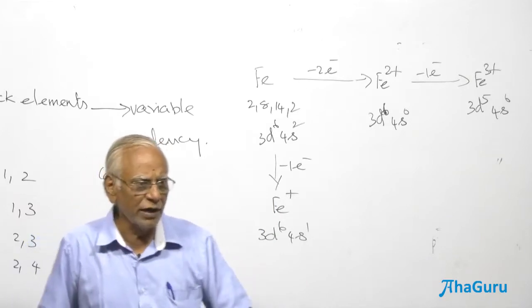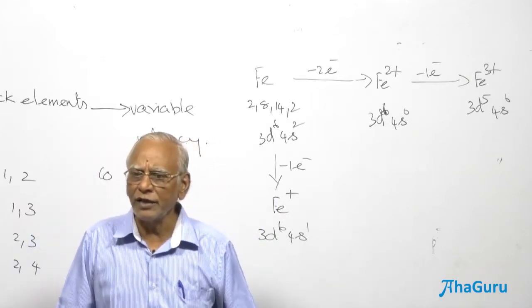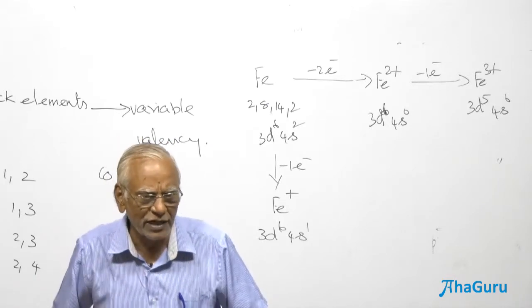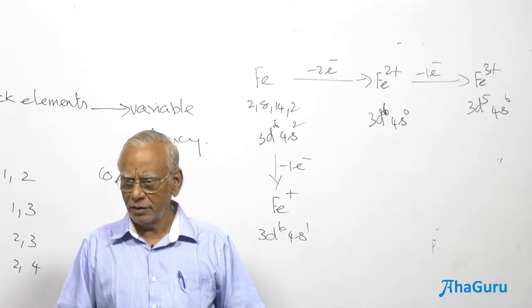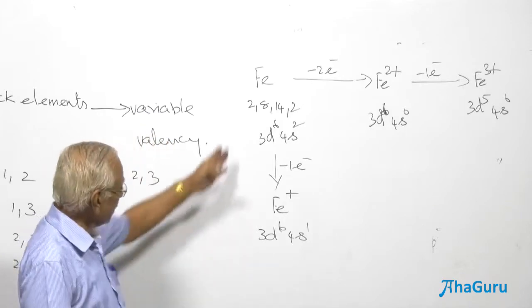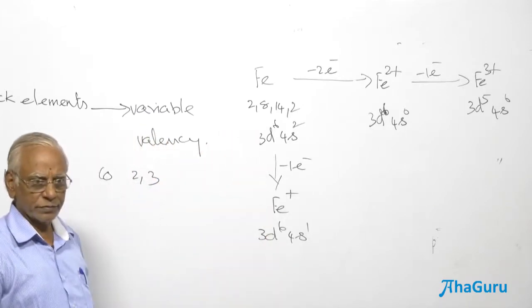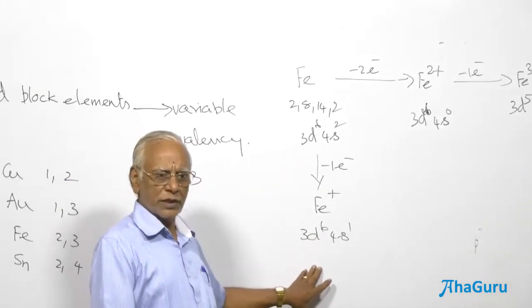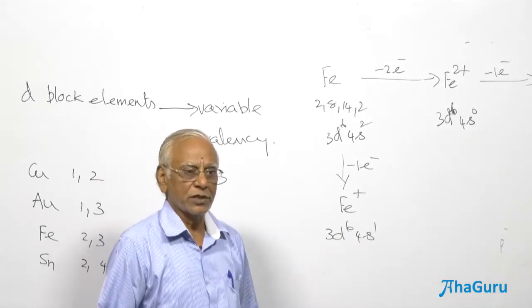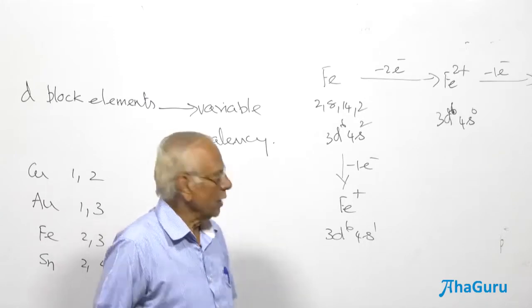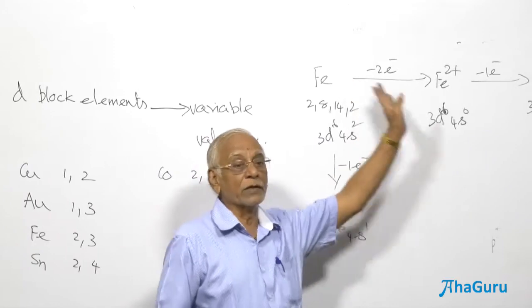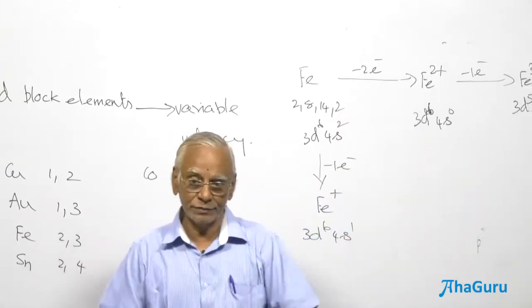I can ask you, it's theoretical, never exists. Iron never forms FeCl. Is there any compound called FeCl? No. There are only 2 compounds, FeCl2 and FeCl3, ferrous and ferric. This is only a theoretical, hypothetical situation. I just imagine, that's all. Now, we have to explain why it does not produce Fe plus and why it straight away loses 2 electrons. We will come back here.